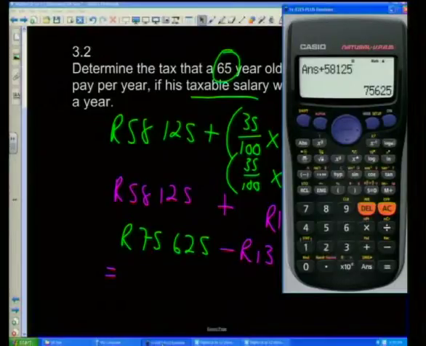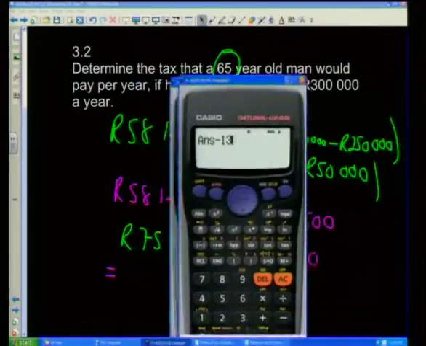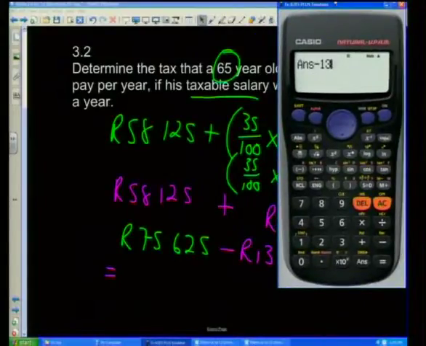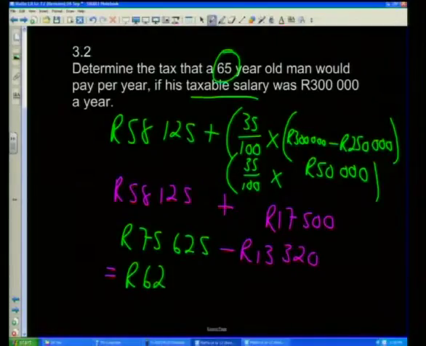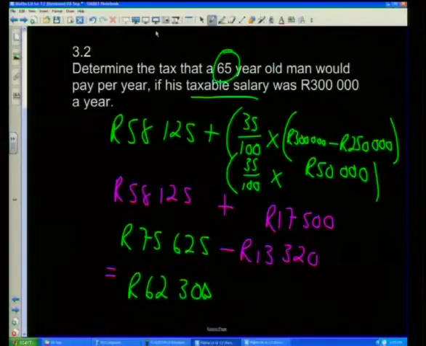So now we can work out our tax. It's 75,625 minus 13,320 rand, which equals 62,305 rand.